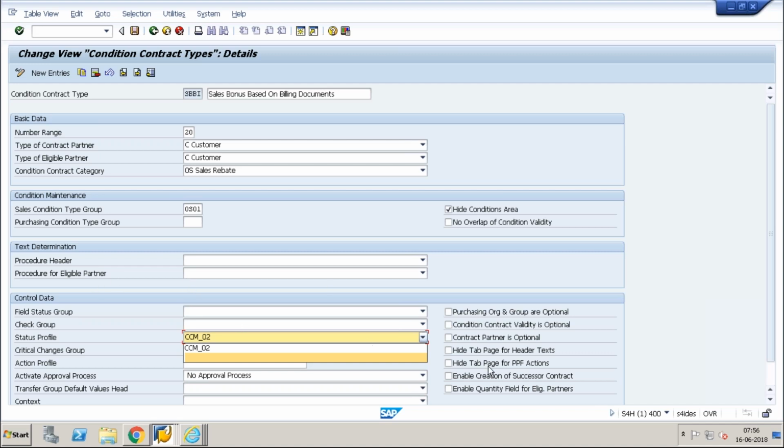So this is a condition contract type. You can hide some fields, or set some fields as mandatory or optional. For example, the purchase organization group is optional, and you can set it like this. These are only controls and will not have any impact on the flow. The impacts are things like the settlement status profile, and whether your condition contract type is eligible for partners or not. You will do that here.